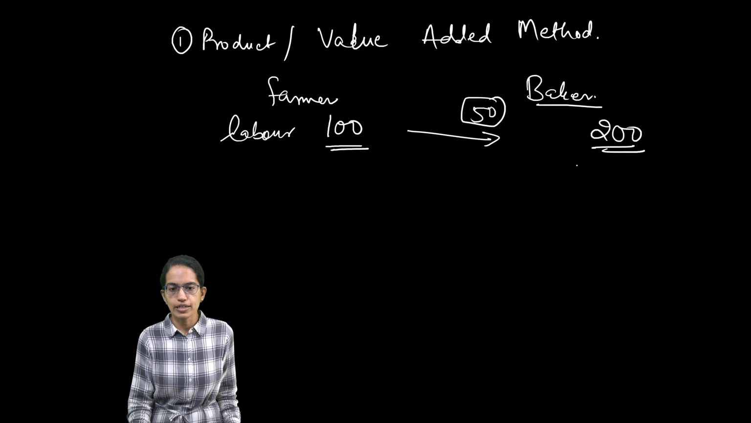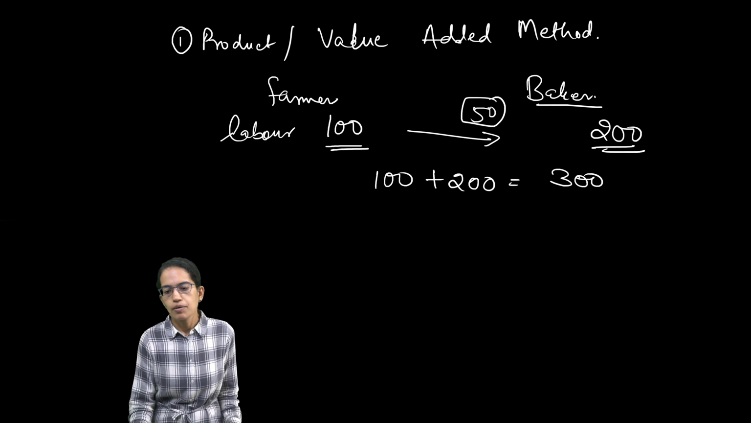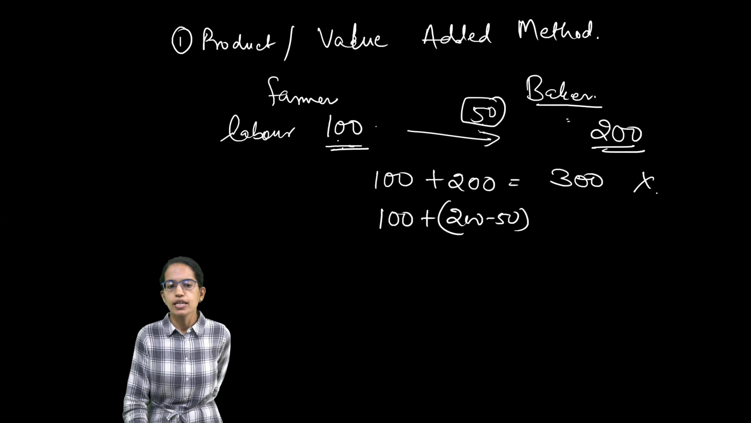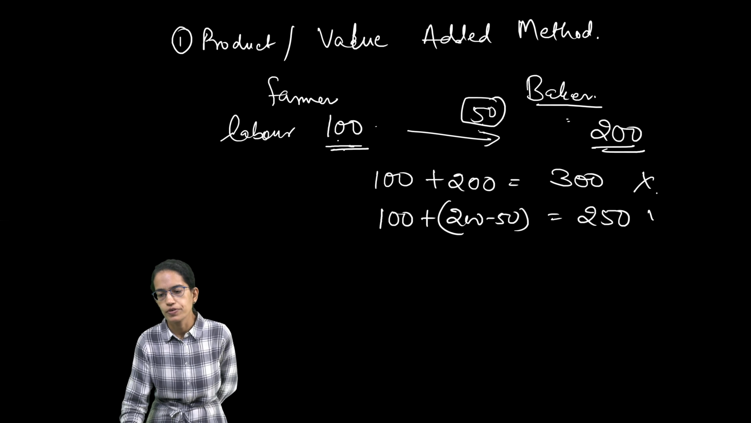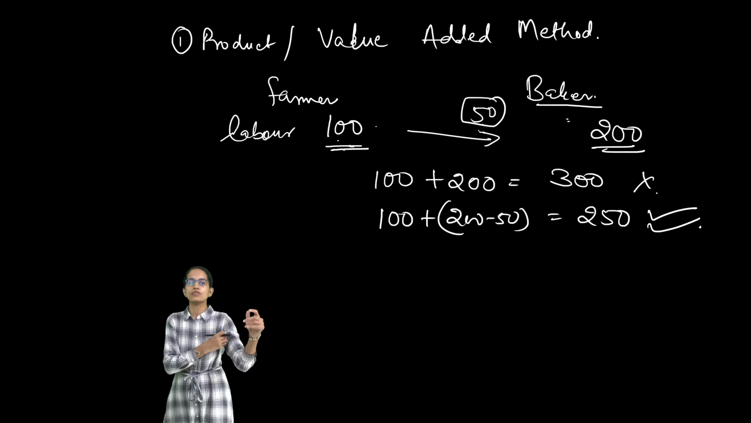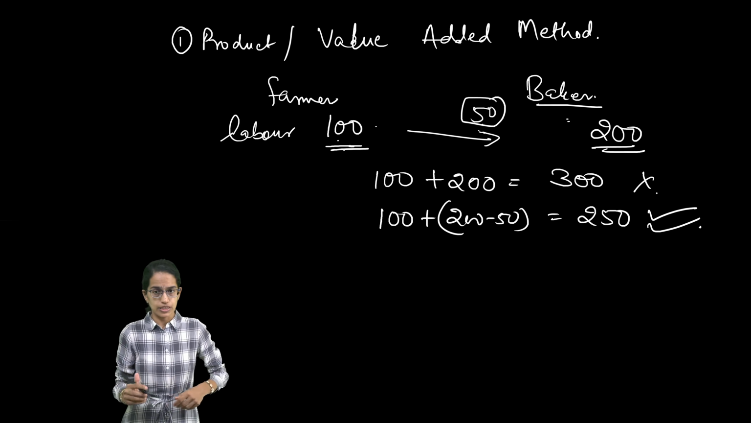If I calculate it including the double counting, I can say total revenue would be 100 plus 200, which is 300. But actually that's not the case, because from this 100, 50 has gone as an input to the baker. So it would be 100 plus 200 minus 50, because this 50 is counted twice, with the farmer as well as the baker. So this becomes 250. So 250 would be the right answer in this case, and this is based on the value addition method.